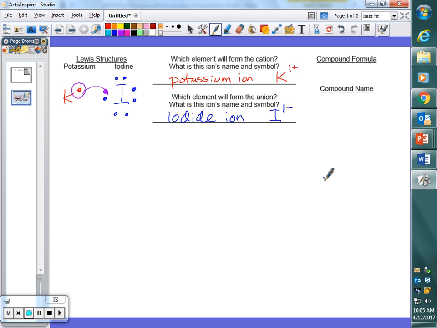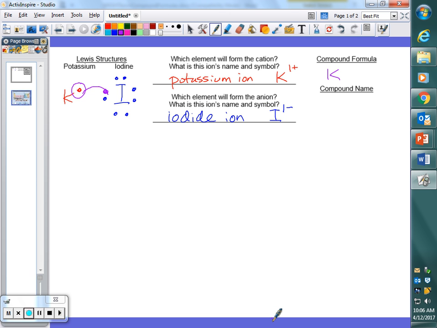On the back of the outline that we filled out yesterday, you have these rules. I'm just going to tell you them now because they're not really that hard to remember. Whenever we're writing formulas and names, cations always come first, anions come second. So, Julia, what's the first symbol that we're going to write in our formula? K. Now, the formula doesn't tell us